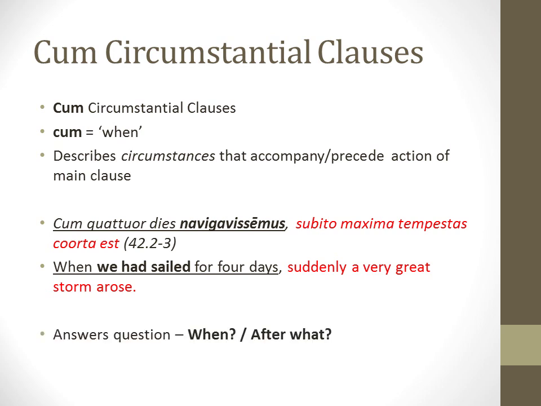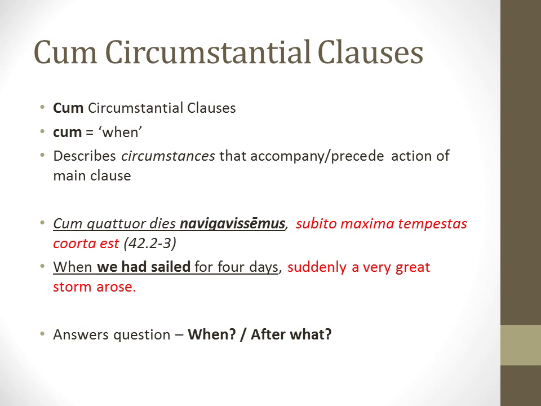These are going to answer questions either when did something happen or after what did something happen, these actions. And then again, thinking about this potentiality of subjunctive verbs, well, a very great storm arose. That's a fact. But what was a circumstance that went into it? Well, we had sailed for 4 days. But is that the only one? No, that's one potential circumstance. So again, if you're thinking in those terms, that's why it's subjunctive instead of indicative.